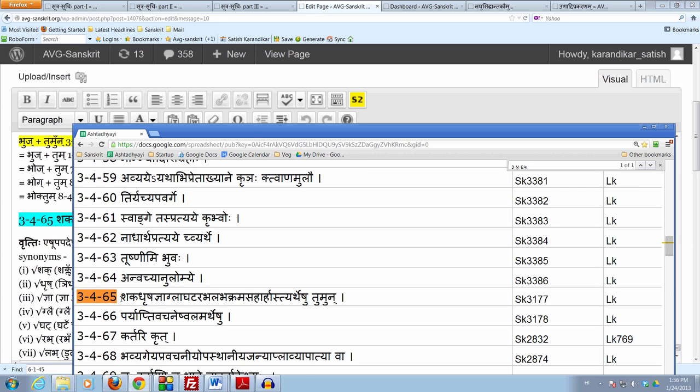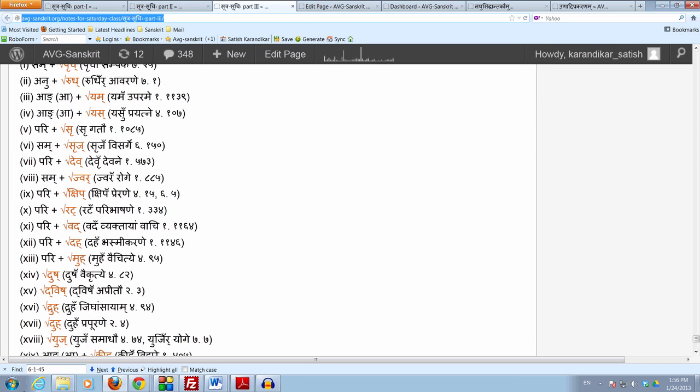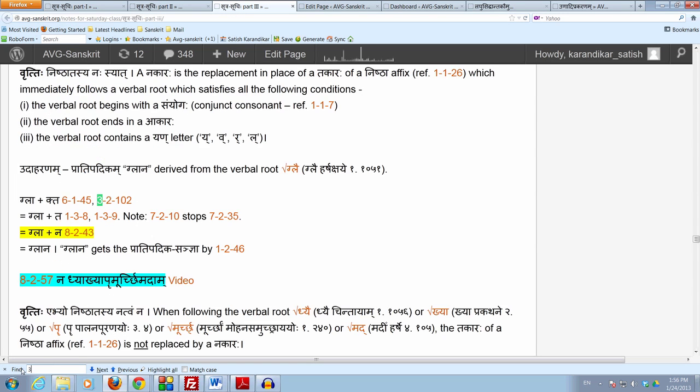Okay, let us see what the vritti of the sutram says. It says: Eshu upapadeshu dhatostumun syat. Now we know why it says upapadeshu, because that entire long compound starting with shaka, drisha and ending with astyartheshu ends in the saptami bahuvachanam. And we know what that means by 3.1.92 tatropapadam saptami stham. This points to the upapadam.